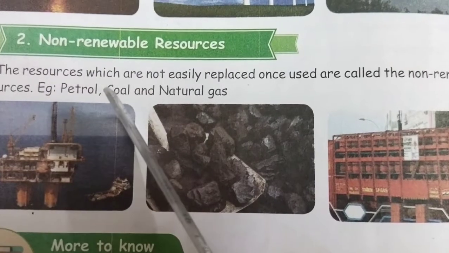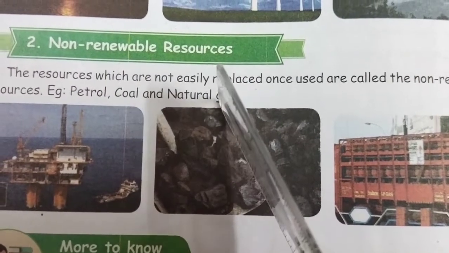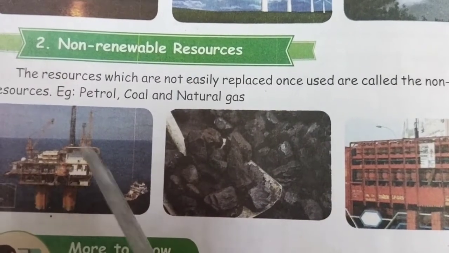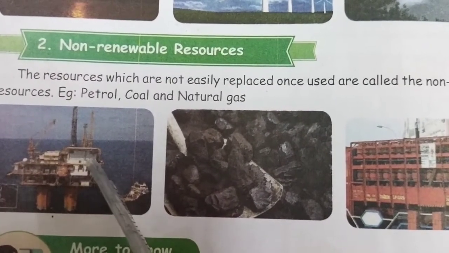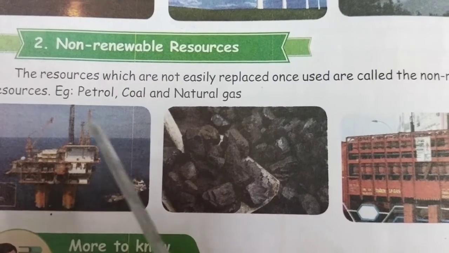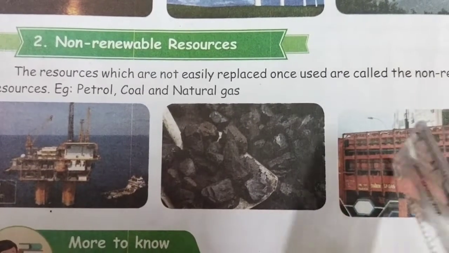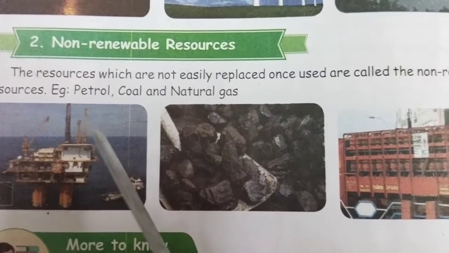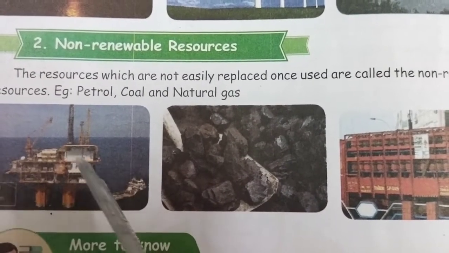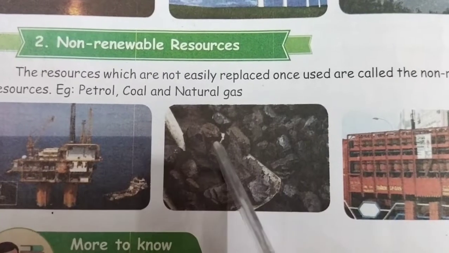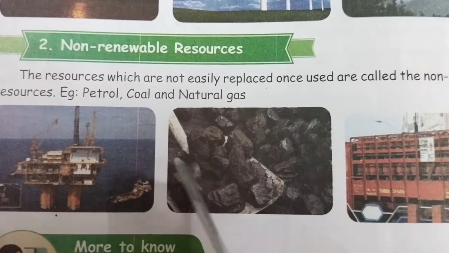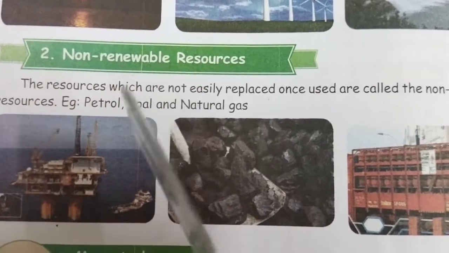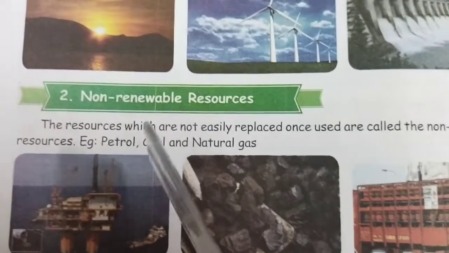Example, petrol, coal, natural gas. So if we use them continuously, their level will decrease. So we should use them carefully, because once it's used, we cannot get it back again. The level also decreases. So these resources are not easily replaced once used. So we should use them carefully. These resources are called non-renewable resources. Example, petrol, coal and natural gas.